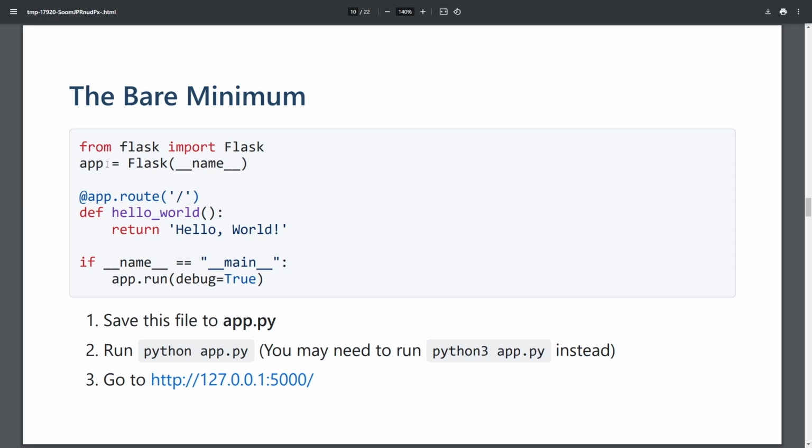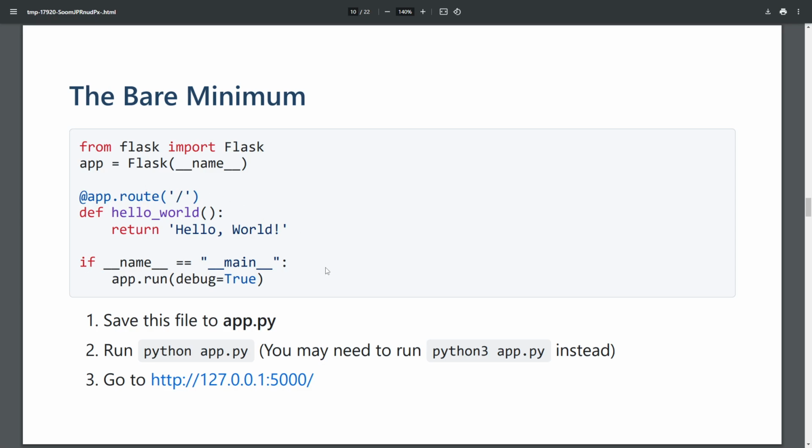We're creating an instance of our Flask app, and then we're creating this route, right? So you can see this slash here. That means we're going to run the web application, and when you hit the slash endpoint, so the normal endpoint for a home page or whatnot, we're going to return this text, hello world.